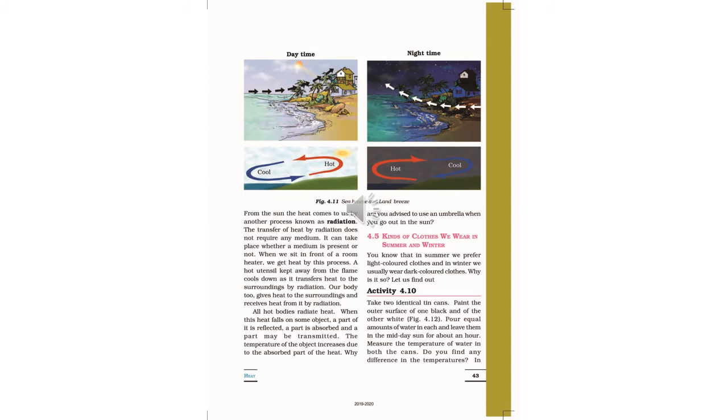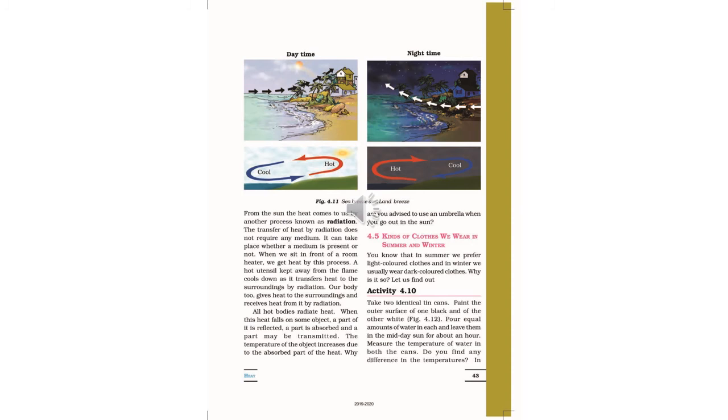Conduction takes place in solid substances. It transfers heat from the hotter end to the colder end without moving the molecules. Molecules are very closely arranged, so they will not move, but they transfer heat from one end to another end.